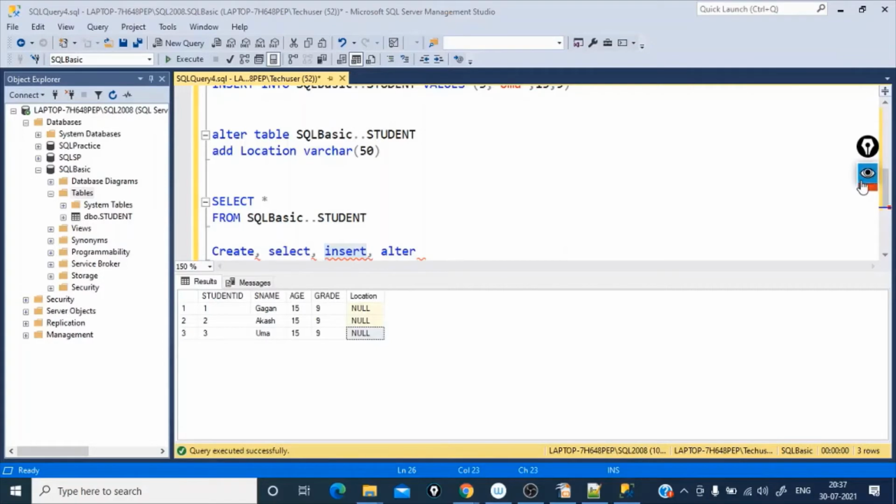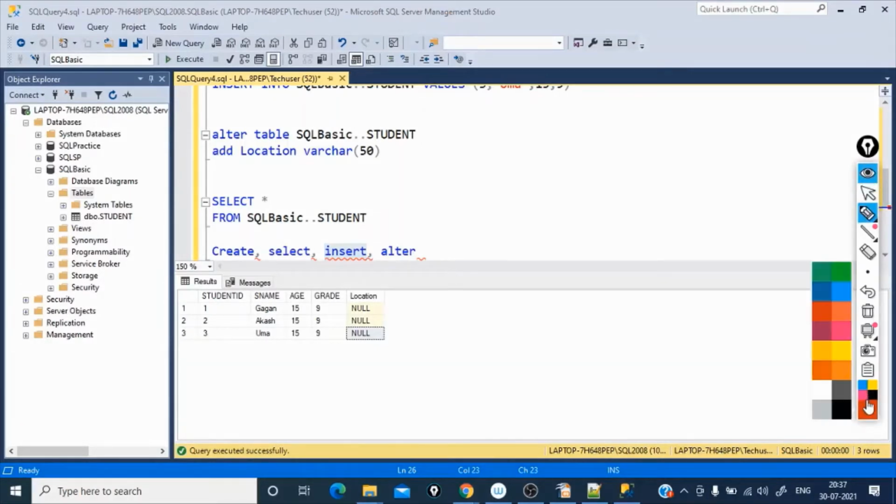Let me take the pen. Okay, what insert will do is it will add one more entry to the existing table, but it will not be updating this value.